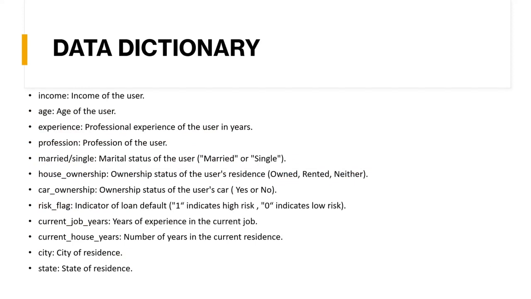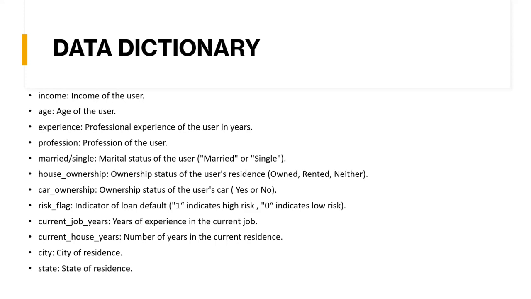Income tells about the income of the user. Age is the age of the user. Experience is the professional experience of the user in years, and profession is the profession of the user. Married or single is the marital status of the user. House ownership is the ownership status of the user's residence, and car ownership tells about the car ownership status of the user. And risk flag: in risk flag, there is a 1 and 0. 1 indicates high risk, 0 means low risk.